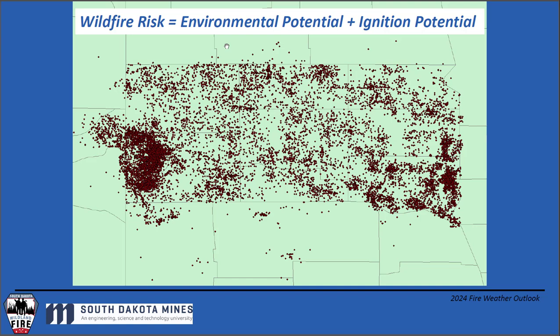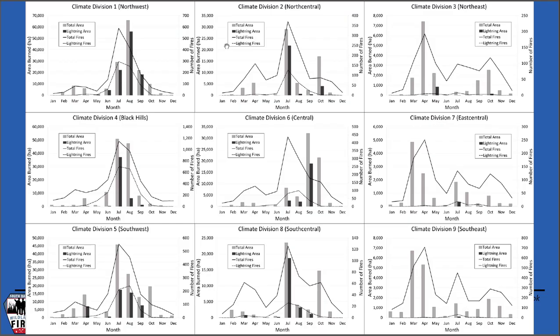So first of all, when we talk about wildfire risk, we have to acknowledge that it's an environmental potential plus an ignitions potential. And the map I have here is ignitions over the past roughly 30 years across South Dakota. I'm not going to touch on ignitions because ignitions can be human or lightning caused. Human-caused ignitions are really difficult to assess. Lightning-caused ignitions, obviously, are more prevalent during the warm season in the months of June, July, August, and September. Over 50% of our wildfires in the Black Hills, at least, are caused by lightning. But we're not going to address that here. We're just going to strictly deal with the environmental potential, basically. What's the weather going to do, and how is it going to impact the fuels?